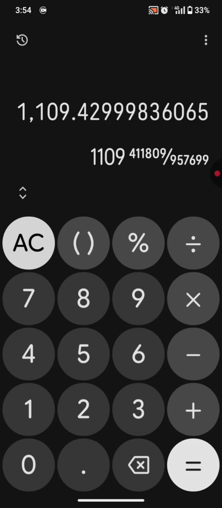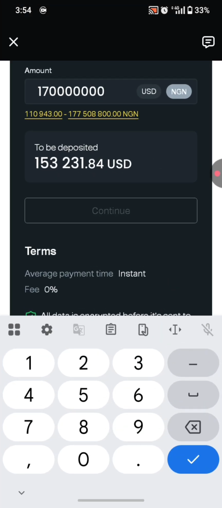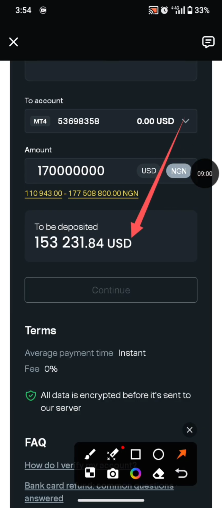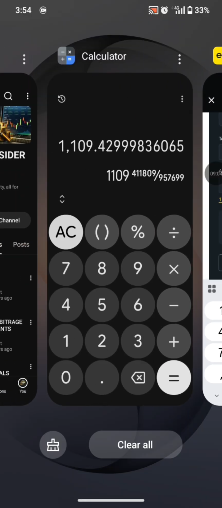Now let me go ahead and show you guys the rate at which I withdraw. Now remember I explained to you guys that when I deposit, I will get USD, then this USD can be withdrawn to USDT, right? So let me go ahead and show you that on my Telegram channel.